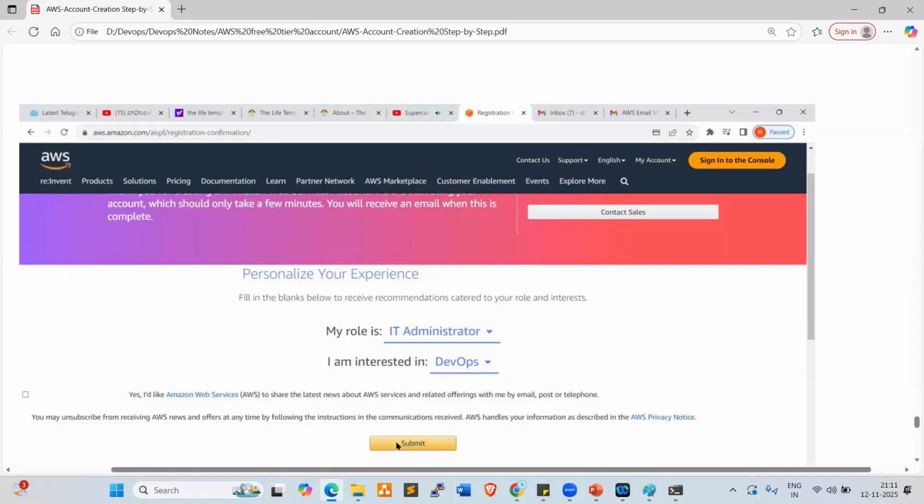Tomorrow onwards, we are going to start working on AWS. What are the free services available? What are the paid services available? I'll show you. So for the coming 6 months, we don't need to pay a single paisa. Without any charges, we can use. Clear, everyone? Unknowingly, they will not charge anything from your account. For a long time, I'm using an AWS account, not paying anything.